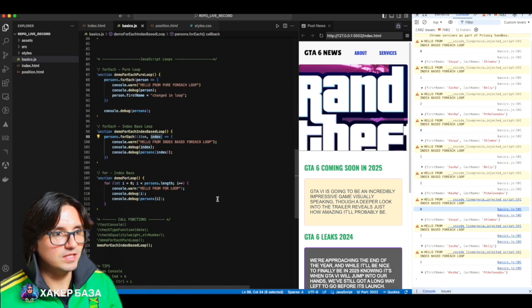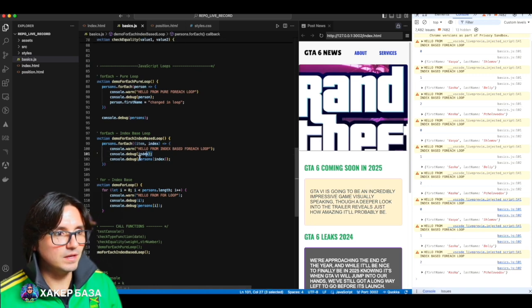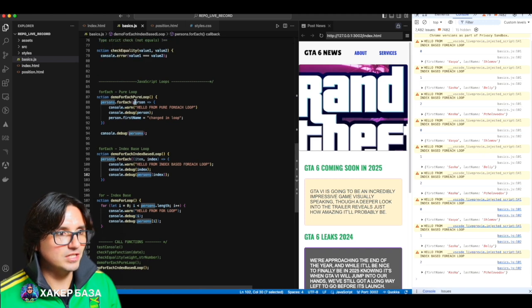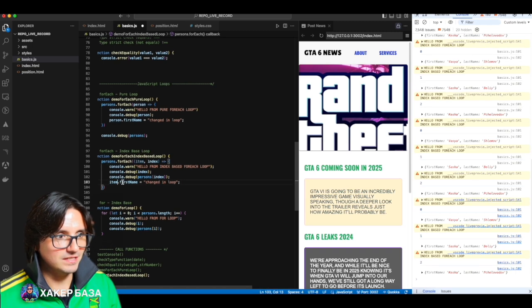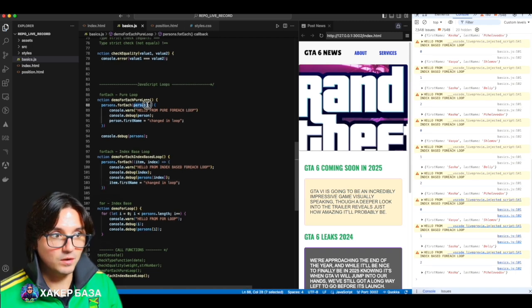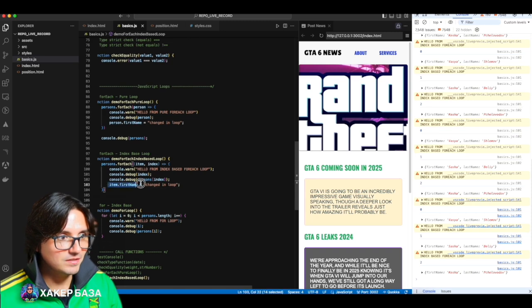What I told you, now you see in a real example. And look, here's the trick. Remember, I showed you that if we directly changed person.first name, but when we have access to the index, look at what we can do. We can change the first name in 2 ways. We can take this, as we did, only instead of passing the site, I just changed the name, you understand? Only the name to differentiate, and it's not simple.